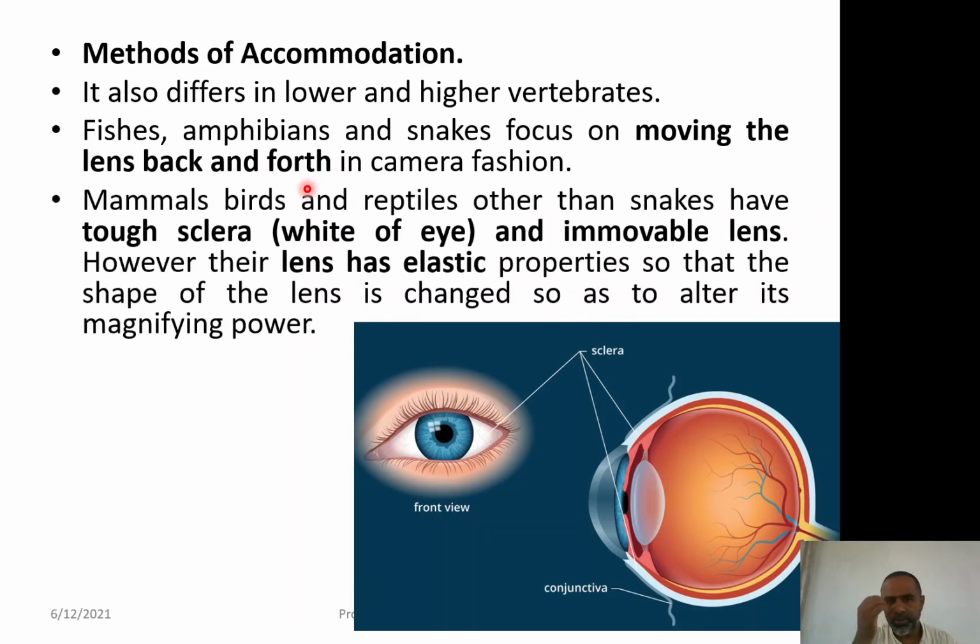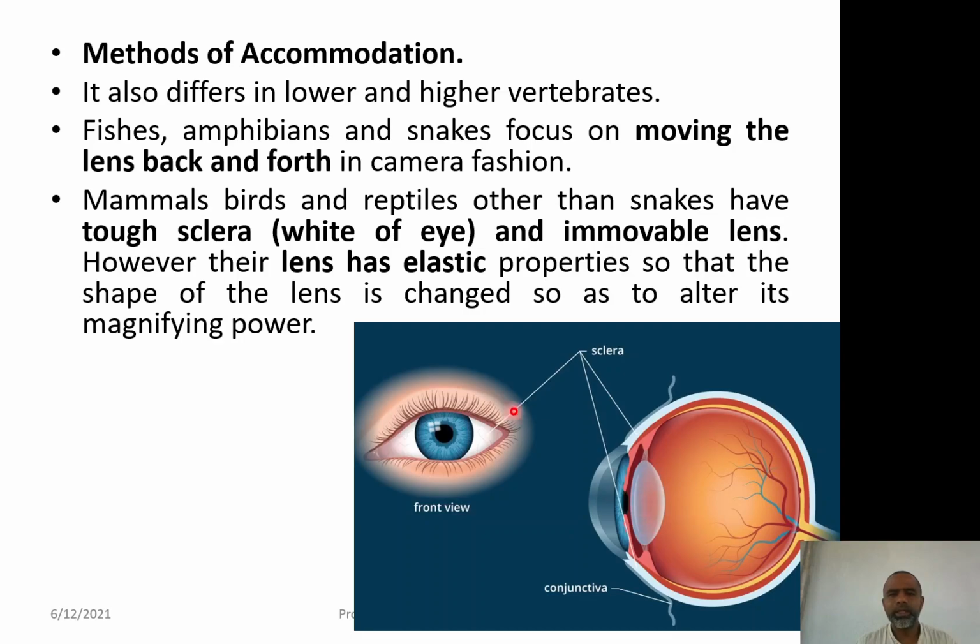Whereas in the case of mammals, birds and reptiles other than snakes, they have a particular layer called the sclera, which is very tough. So, the sclera of these higher vertebrates is tough. It is not tough in the lower vertebrates. Sclera is the white of the eye, this portion. Here it is, this is the sclera, and it is tough, and the lens is immovable, it cannot move.